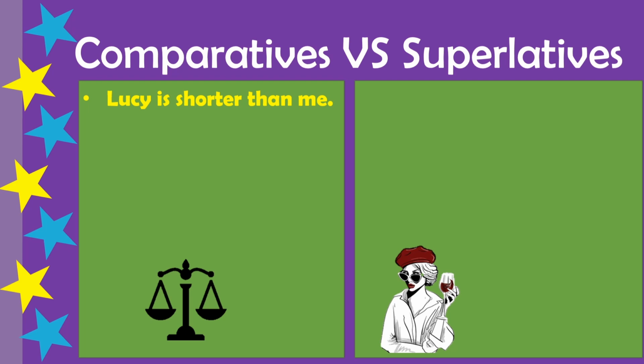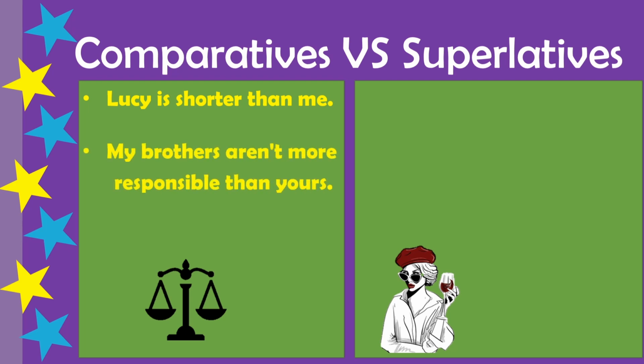For example, Lucy is shorter than me. Can you see? Here we have a one-syllable adjective, short. So short becomes shorter. We only add er at the end. And don't forget the word than.